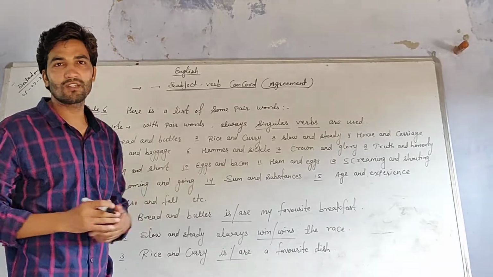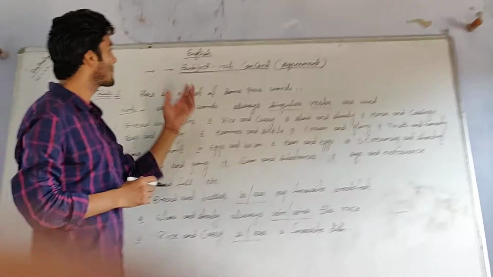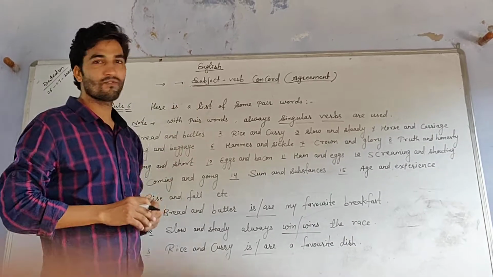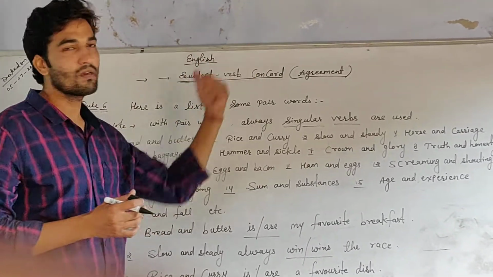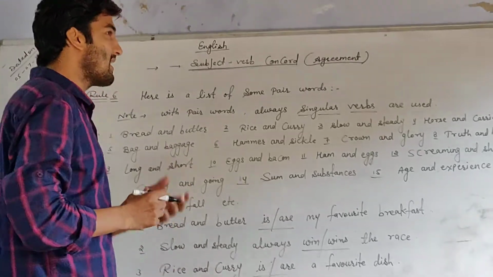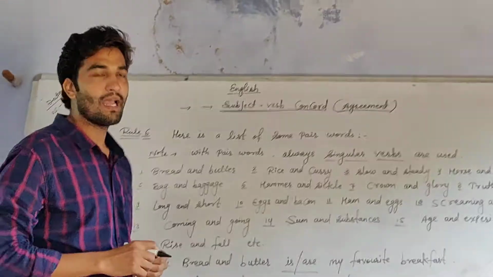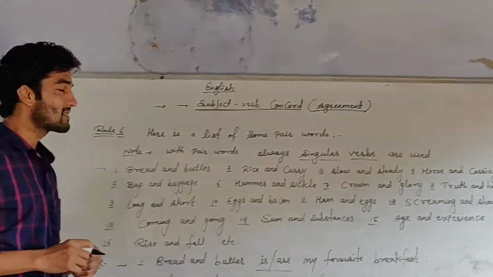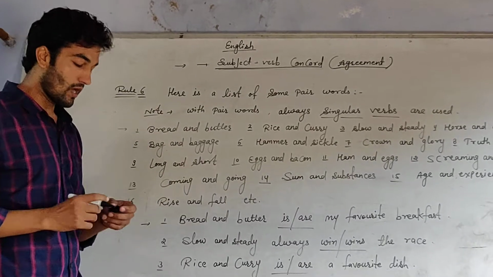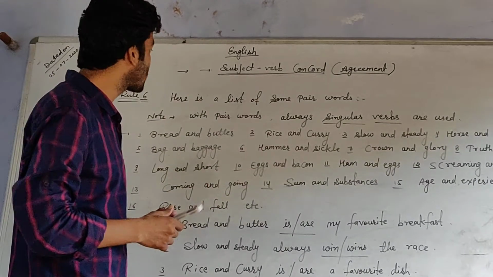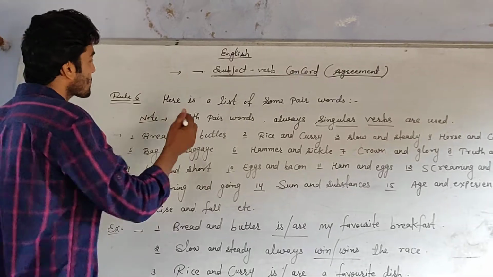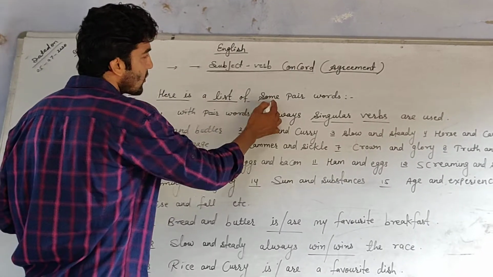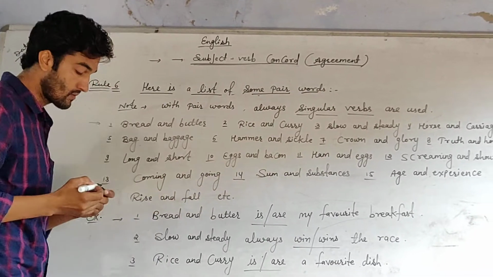So, without wasting your time, let's begin our topic, subject-verb agreement. I have taught you rule 5, and today is rule 6. Just look at rule 6. Rule 6 is a list of some pair words.